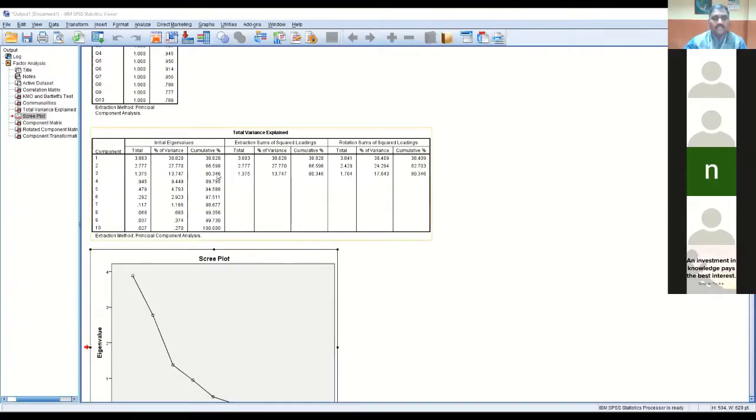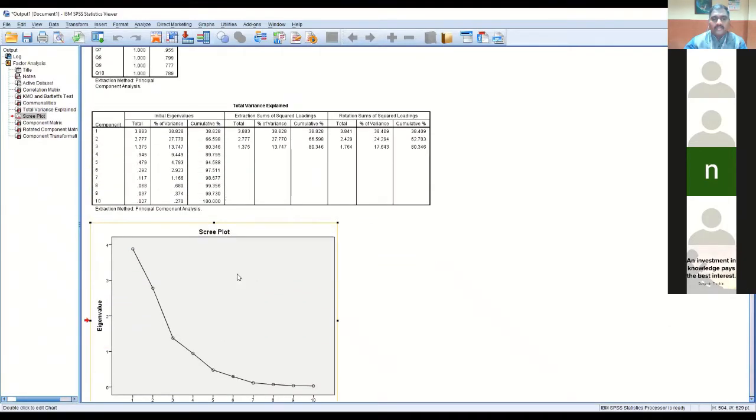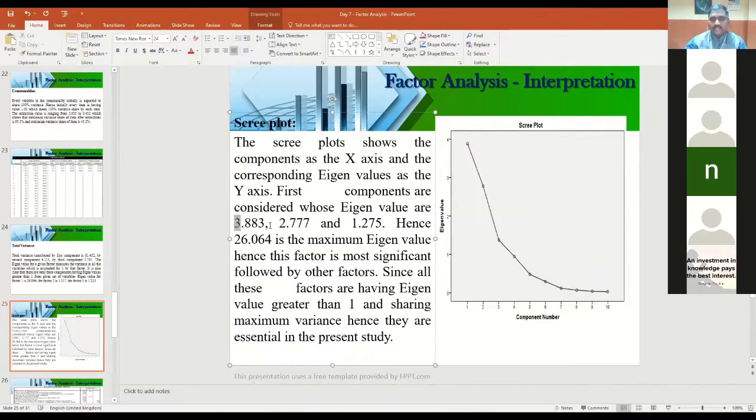Yes. Now see, this is the total variance, right? So the scree plot I had copied and pasted. And when I write the interpretation, I'm taking the first 3 components. Values are 3.883, 2.77, 1.275. That is what I wrote here in the PPT. This I wrote here, see.